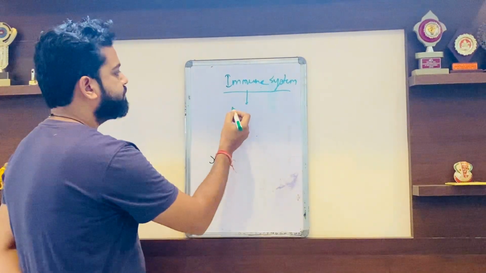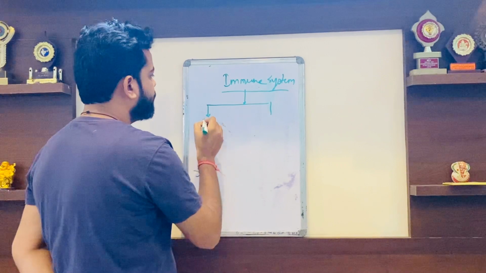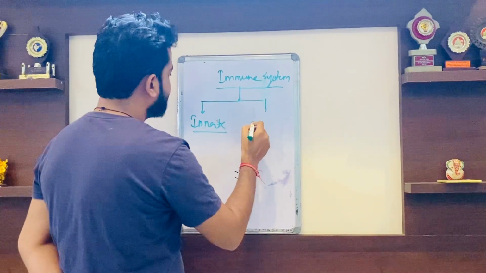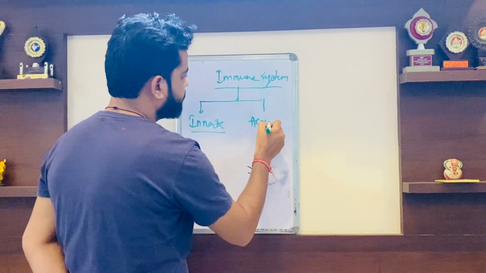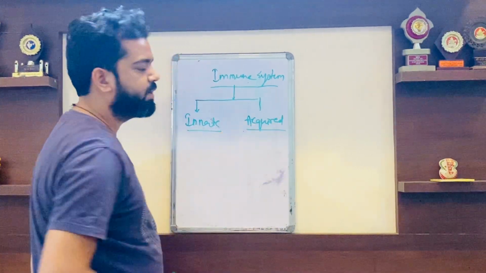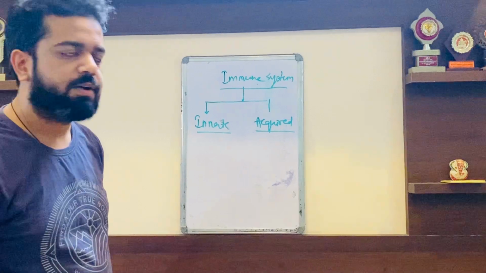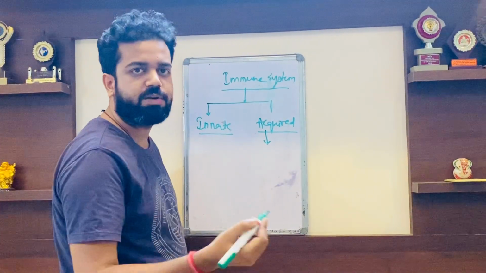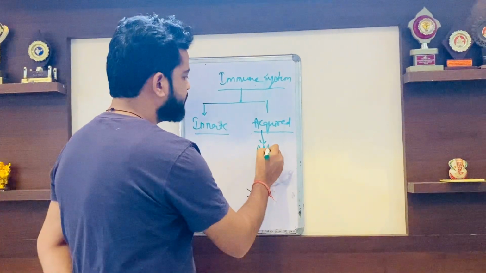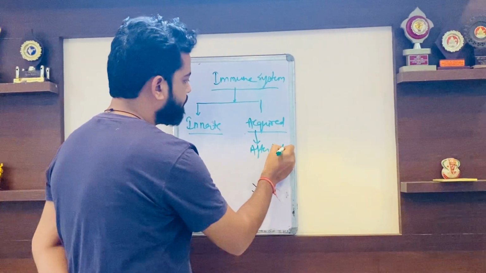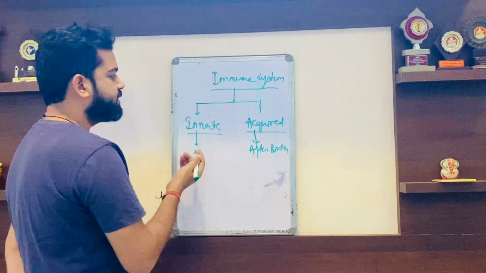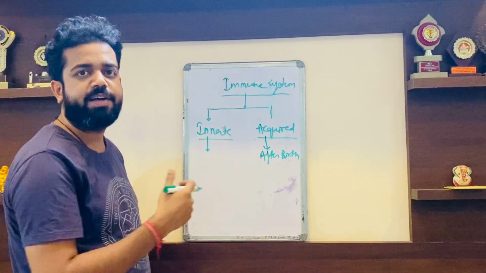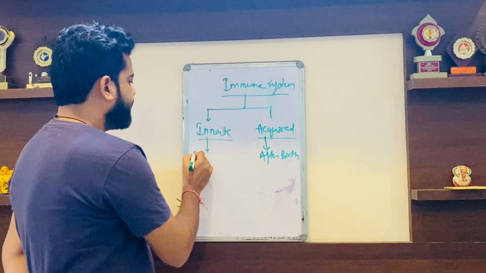The immune system can be classified into two parts: innate immunity and acquired immunity. As I told you earlier, acquired immunity is acquired after birth. Innate is made up of two words, in plus nate.